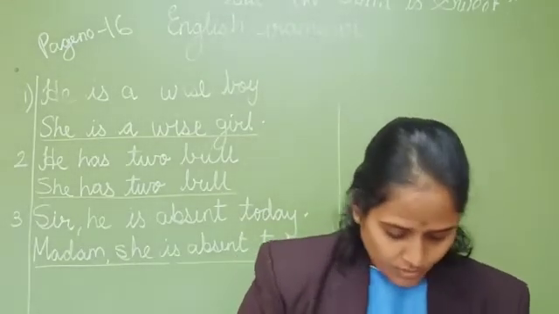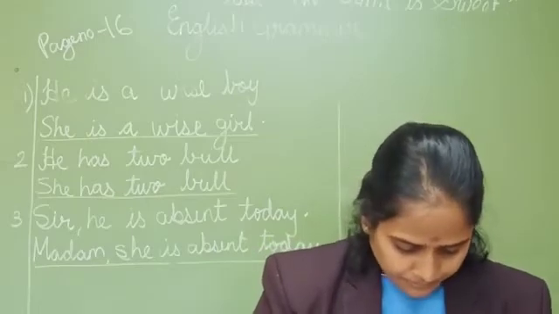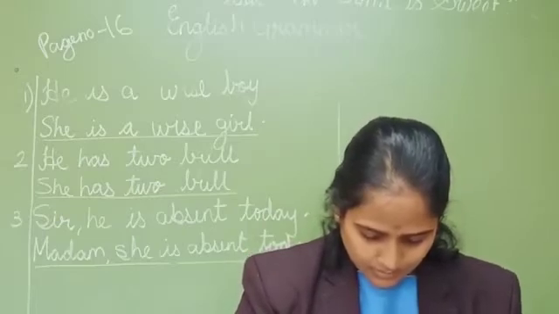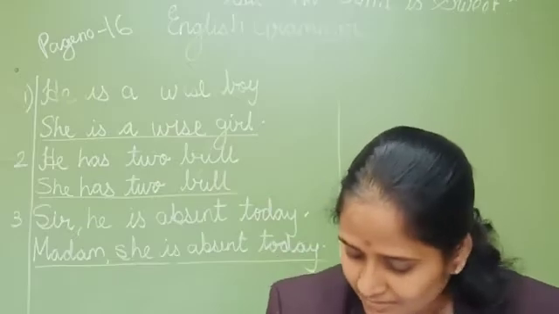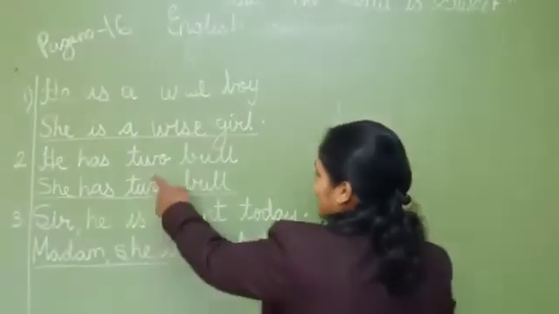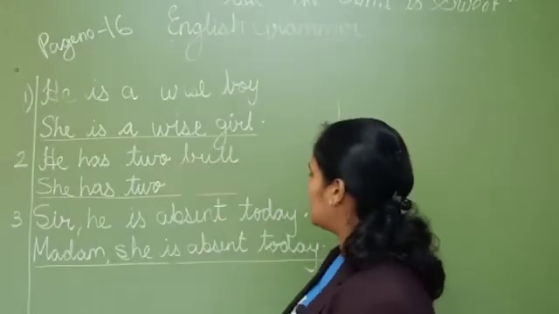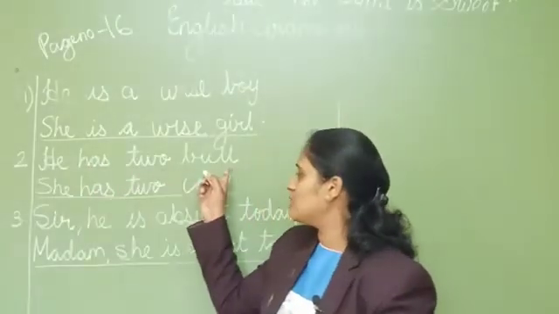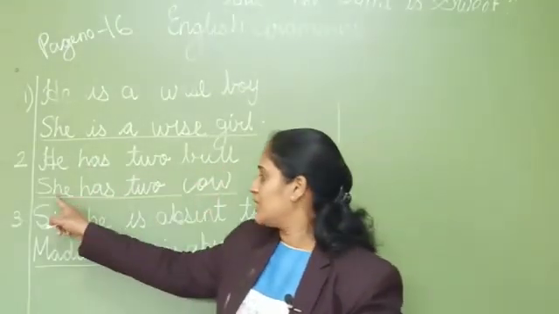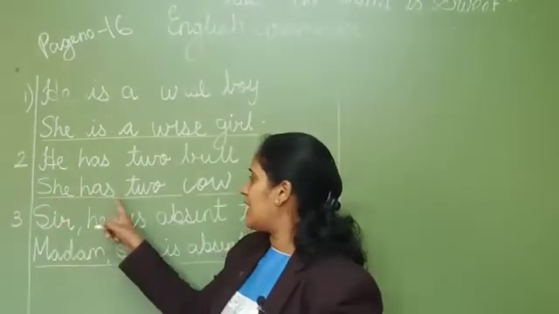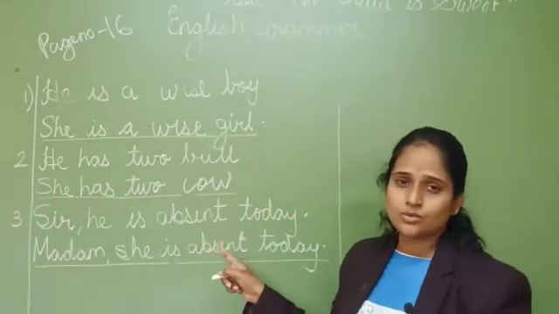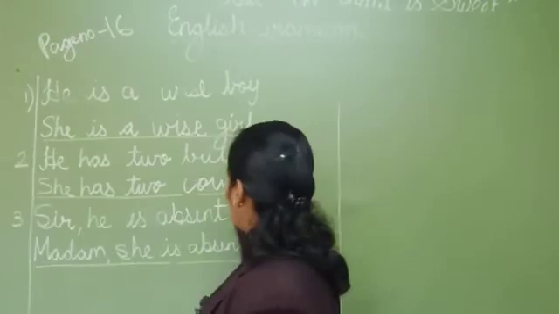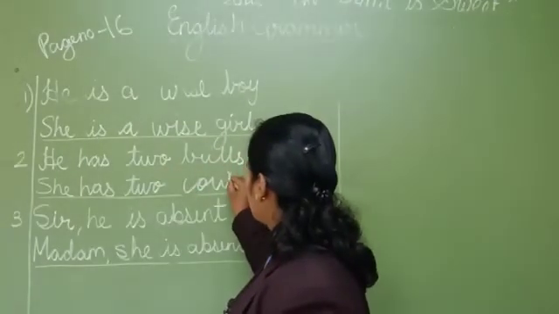Now in this also what we understood by this, over here, see I have done one mistake. He has 2 bulls. Bulls will not come, cow will come. What will come? Cow. He has 2 bulls. Bulls will turn to cow. He will turn to she. She has 2 cows.